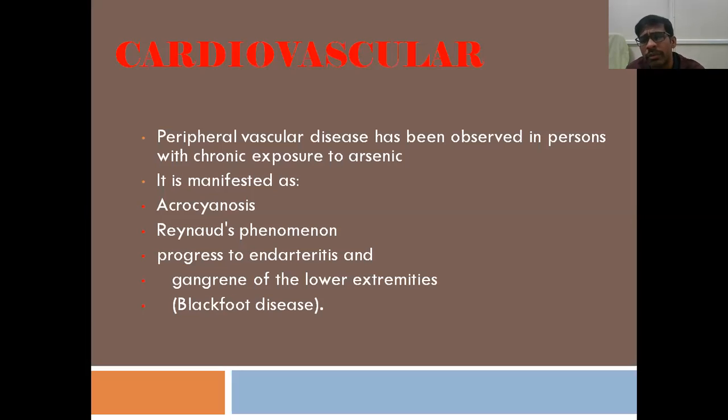It is seen in case of cold exposure, and that also is common in chronic poisoning by arsenic, because of the affinity of arsenic to the vascular endothelium. And gangrene of the lower extremities is also common because of the endarteritis that is produced due to the chronic arsenic poisoning. So this gangrene of the lower extremities leading to blackening of the